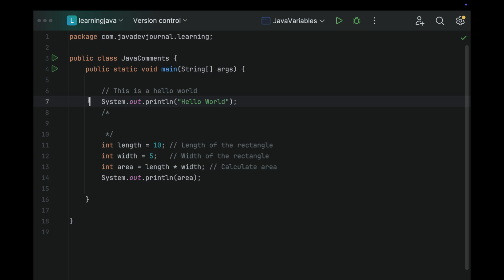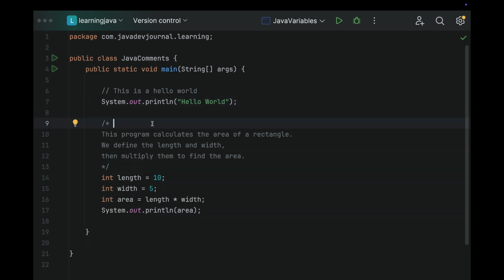Okay, so let's take one example here. All right, so I have rewritten the previous example. I have taken out those single line comments and converted them into multi-line comments, right? So the basic difference between a single line comment and a multi-line comment is, a single line comment is something where you just want to add a quick note.